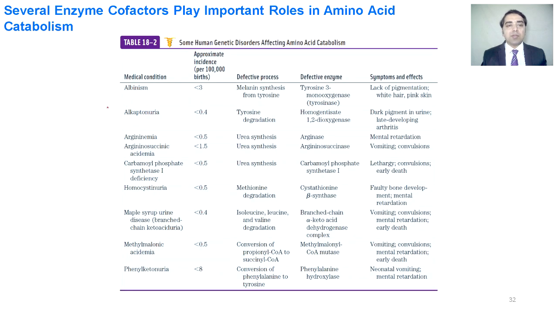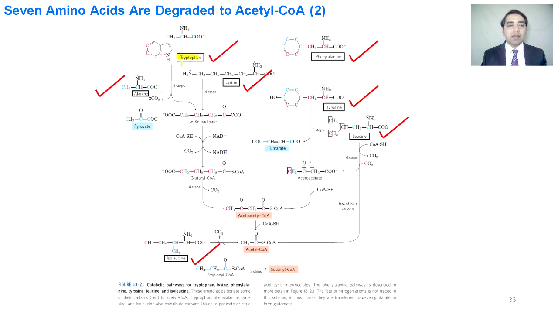This is a table showing some of the defects that are due to the metabolism of the amino acids. We can see here tryptophan, that is converted into carboxy alanine, and on the other side into alpha ketoadipate. Then it is converted into glutaryl-CoA. This glutaryl-CoA is converted into acetoacetyl-CoA, and then into acetyl-CoA. Isoleucine is converted into propionyl-CoA and into acetyl-CoA. And this propionyl-CoA is also converted into succinyl-CoA.